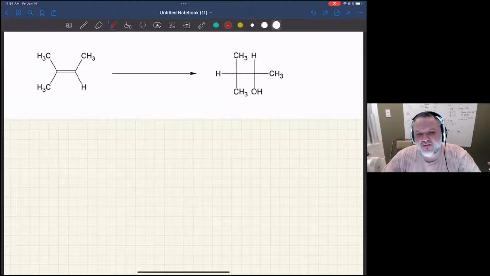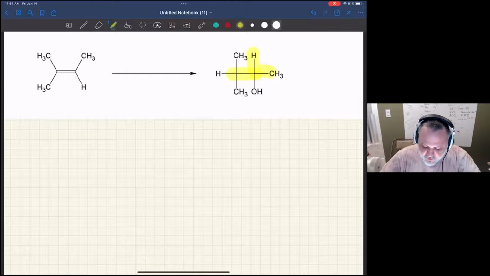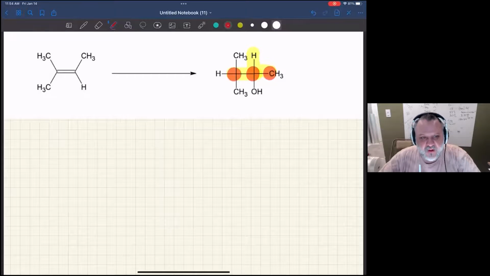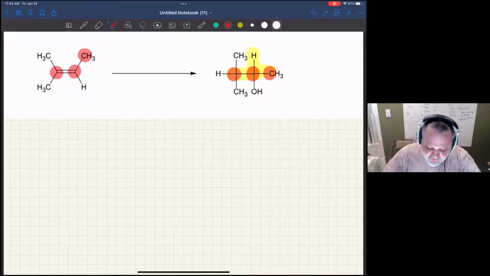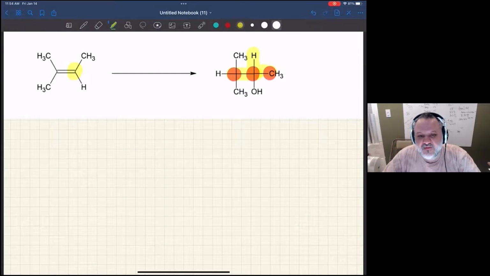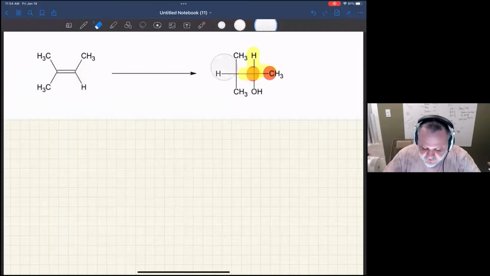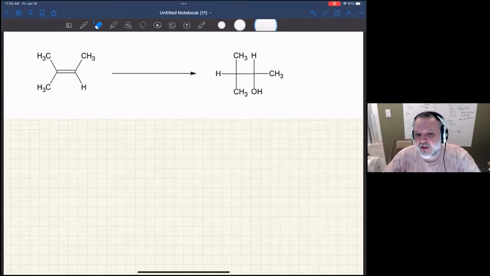All right, so the other consideration to make is, well, where is the alcohol located? Well, if I take a look, the carbon that the alcohol is attached to is only connected to two other carbons. And if I look at the starting material, the location that the alcohol must get connected to is the location across the double bond that's connected to only two other carbons. So there it is. And so this gives us some indication that the reaction proceeds with a particular regioselective outcome. And that regioselective outcome is that it's an anti-Markovnikov addition of an alcohol.